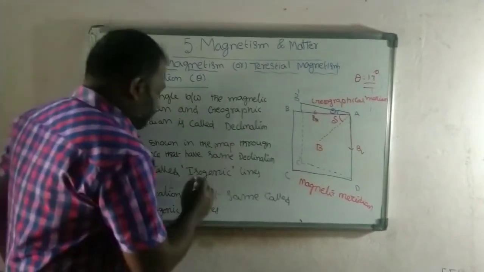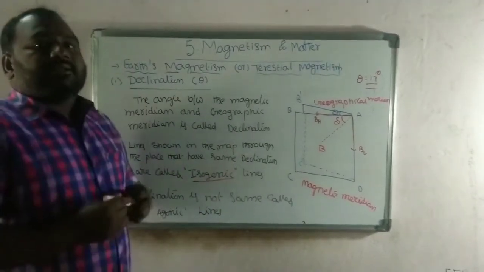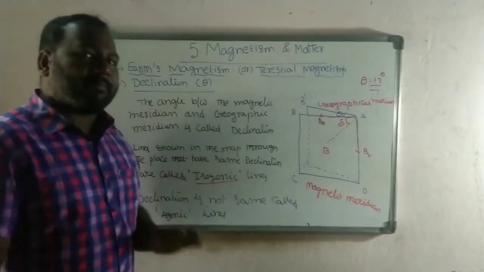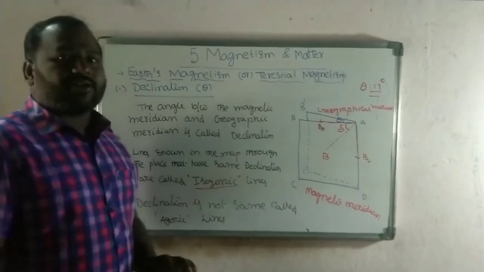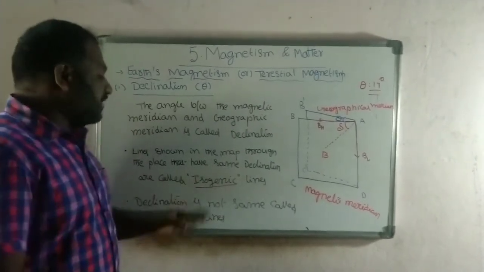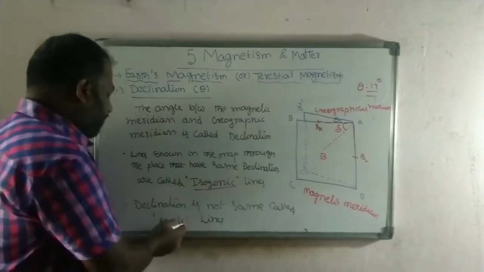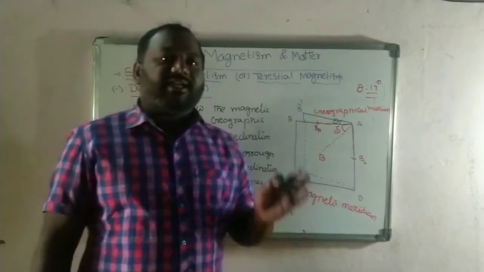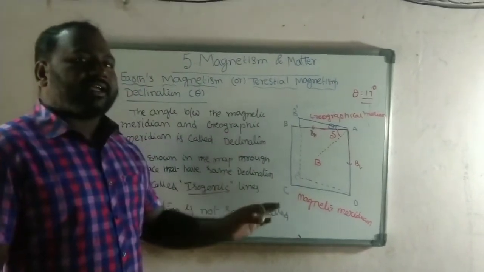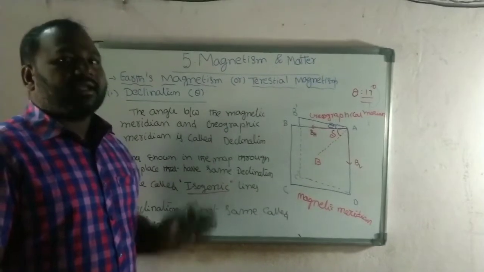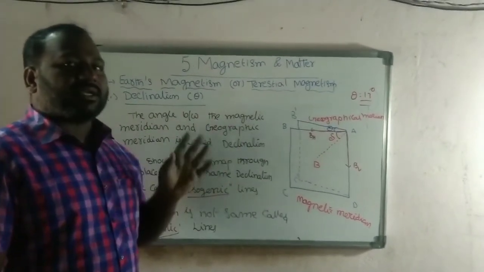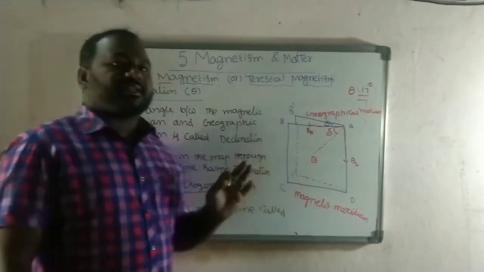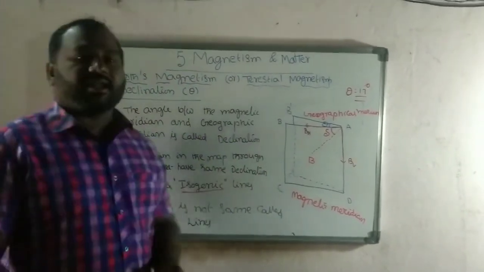Remember, important objective question. If the declination is the same between the lines in the given map, those lines can be called isogonic. If the declination is not the same, those lines can be called agonic lines. Here, what is the definition for declination? Declination is the angle between the magnetic meridian and the geographical meridian. If the declination is the same in the map, those lines are called isogonic lines. If declination is not the same, those lines are called agonic lines.